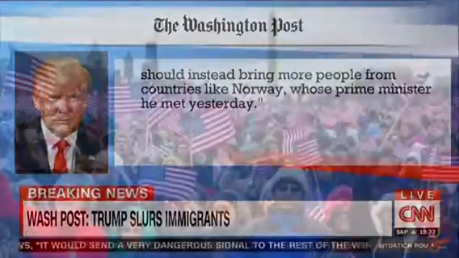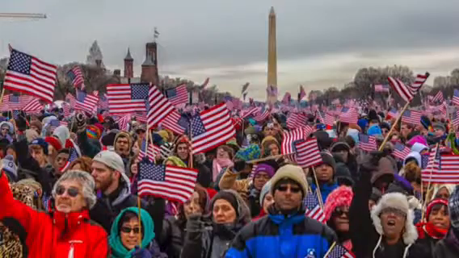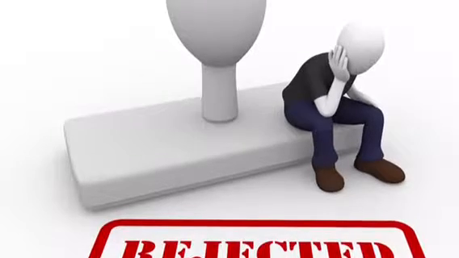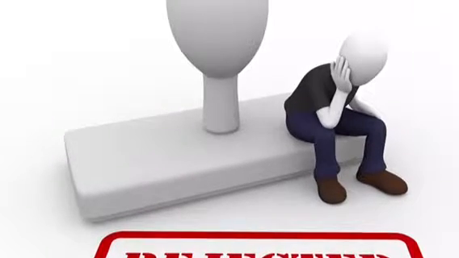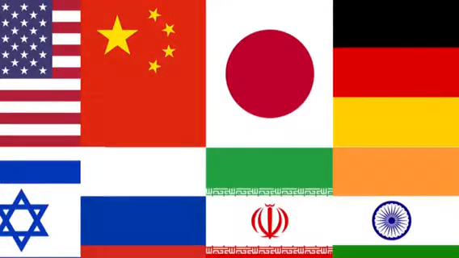whose prime minister... This shows that our nation's president wants our country to be filled with more people from countries like Norway, because their people are mainly white. And if you are black, coming from a country whose population is mainly black, or a different race our president does not like, our country might or will reject you. This is just a way bigger version of the Chinese Exclusion Act, not just discriminating against one race, but many different races at once.